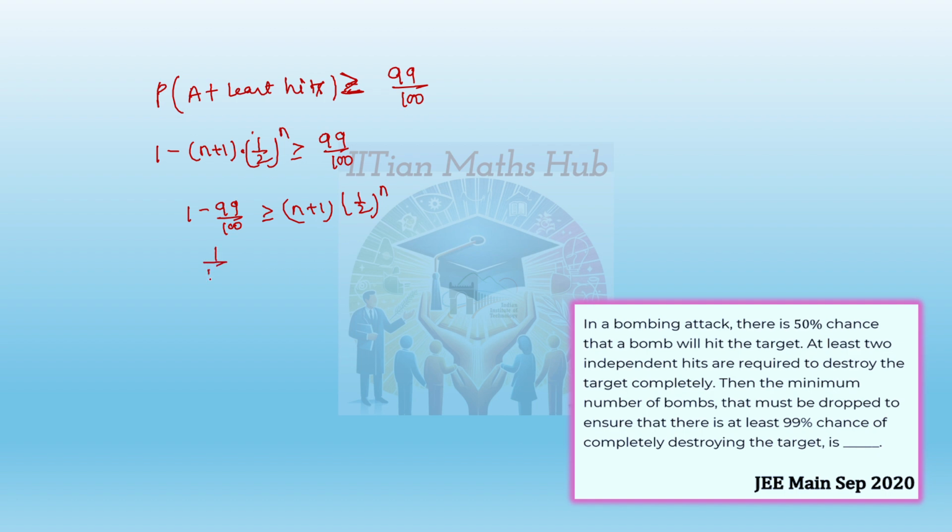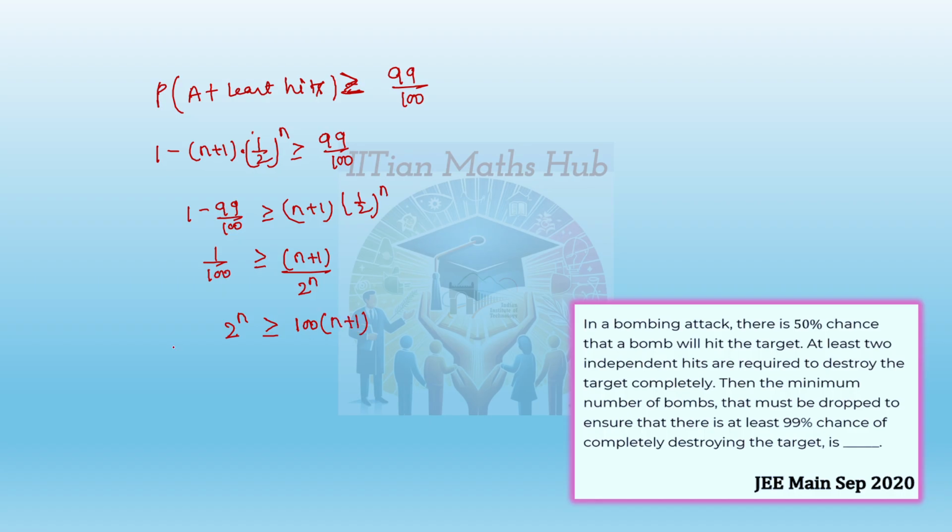This becomes 1 by 100 greater than or equal to (n plus 1) times 1 by 2 to the power n, which we can write as 2 to the power n. Cross multiplying, 2 to the power n is greater than or equal to 100 into (n plus 1).